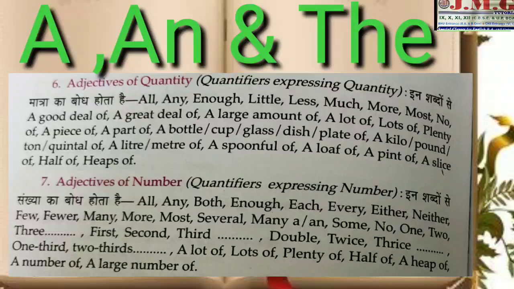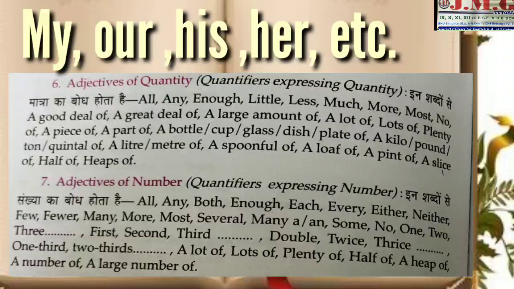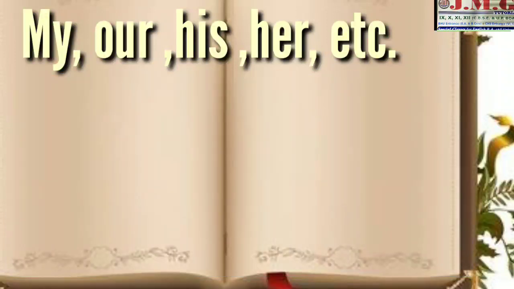In the case of article, we are going to talk about a, an and the. In the case of demonstratives: this, that, these, those. Possessives: my, our, your, his, her, its and their. Distributives: either, neither, each and every. Quantifiers: some, any, much, many and several. Interrogatives: what, which and whose. These are the main determiners.